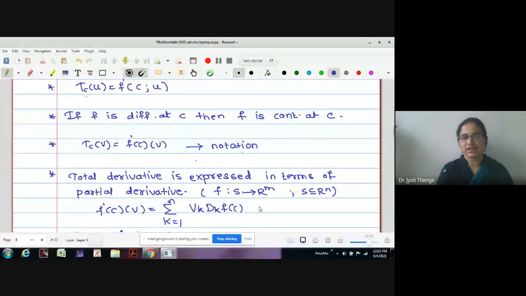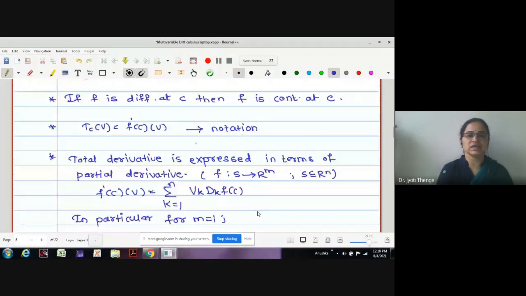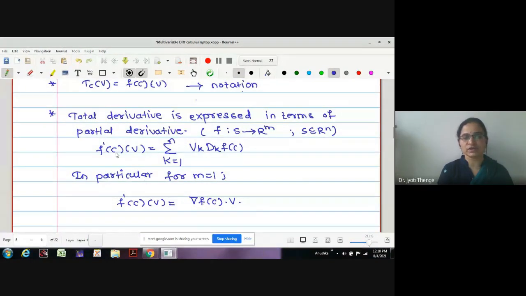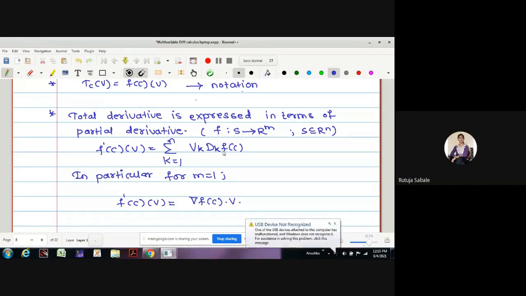The last theorem we have studied in the lecture is that the total derivative is expressed in terms of the partial derivatives. We have proved that f dash of C operated on V is the summation, k equals 1 to n, of V k times D k f of C, where D k f operated on C is nothing but the partial derivative. Correct? No?